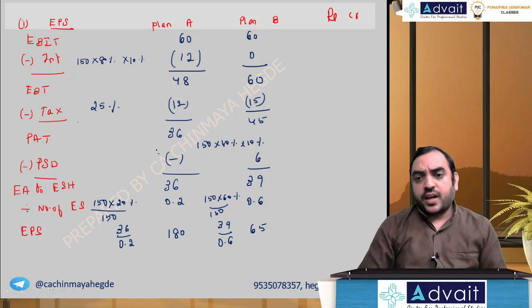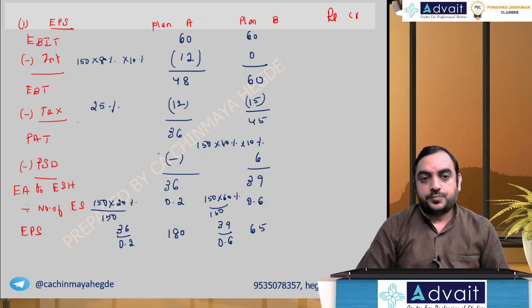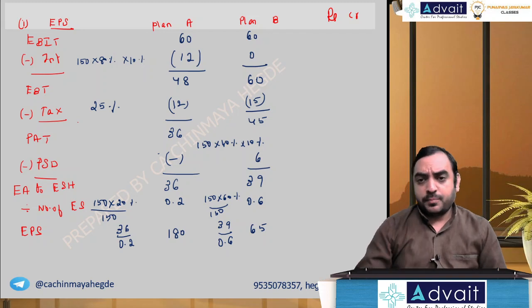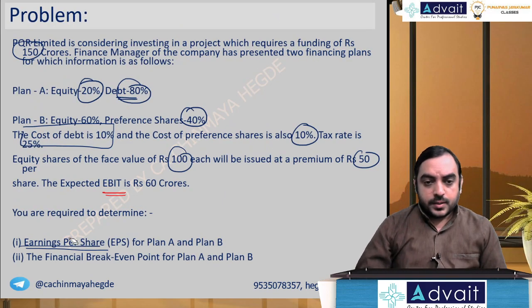Okay, so part A of the problem is done. Let me go for part B: financial break-even points.